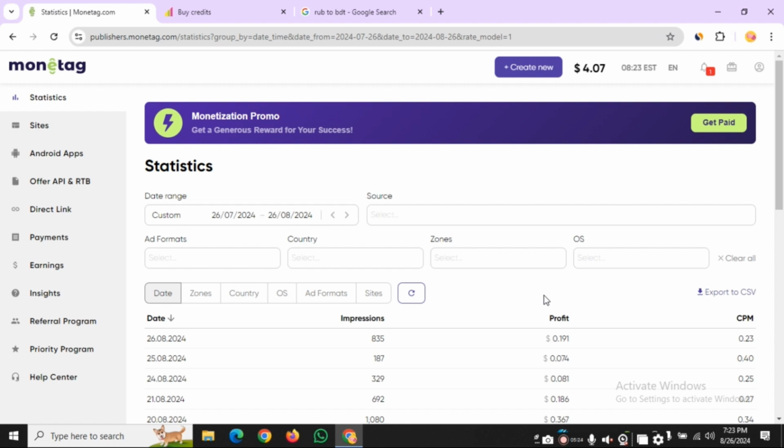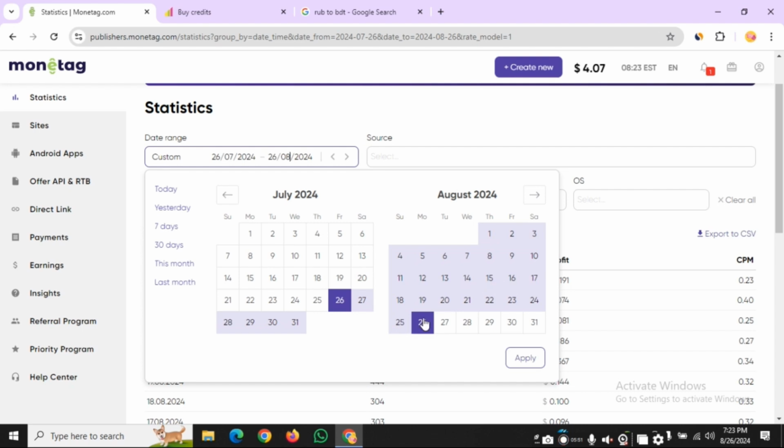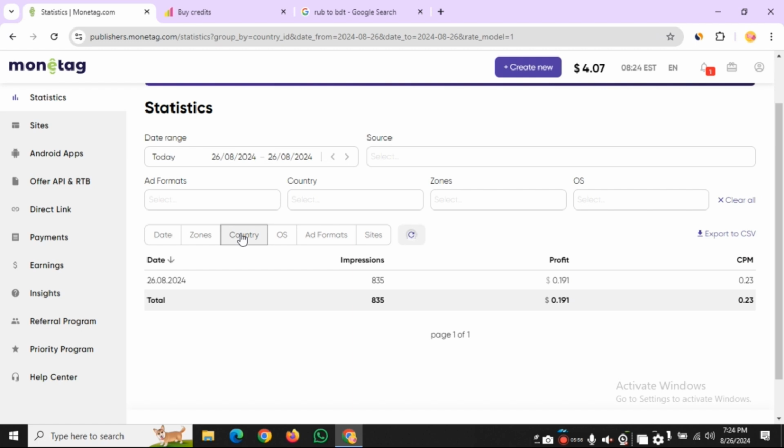Today at 8:35, the profit is 0.19. The CPM is 0.23, meaning per 1000 impressions I get 0.23. I'll show you the full details here by country.